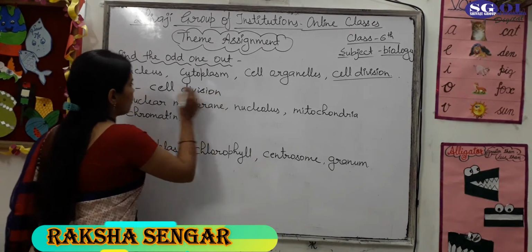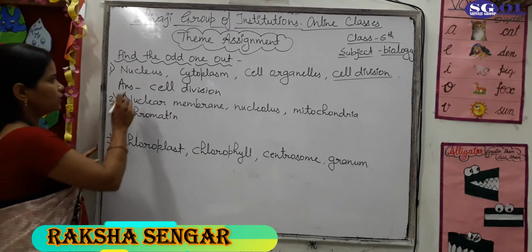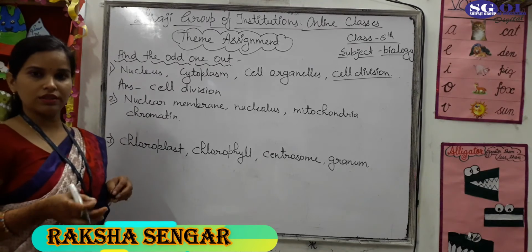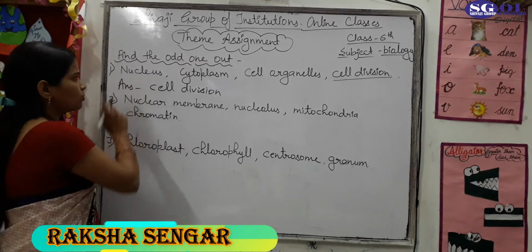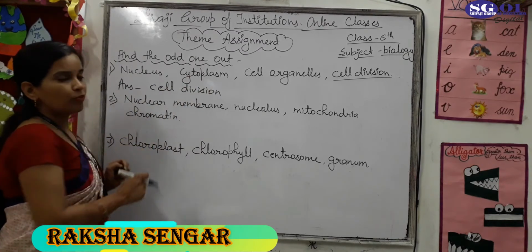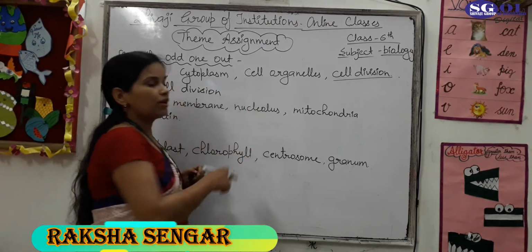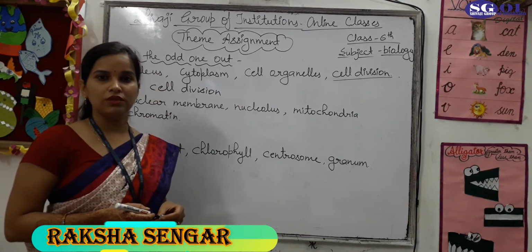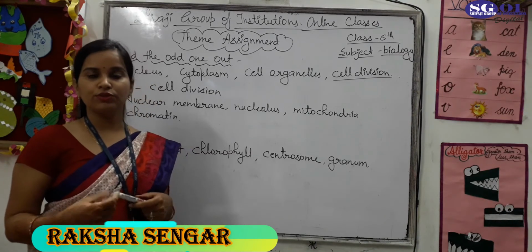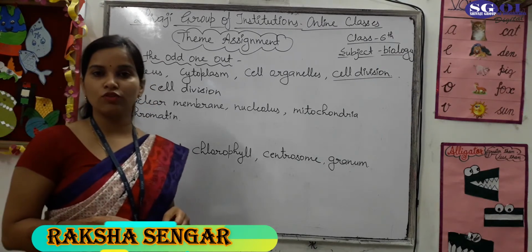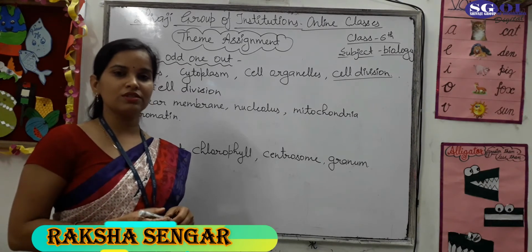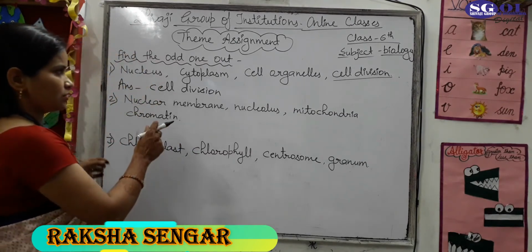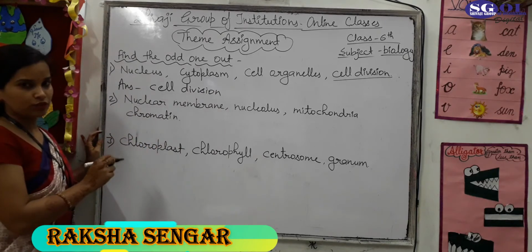Because all the 3 words, nucleus, cytoplasm and cell organelles, belong to the components of the cell. Nucleus is a component of the cell, cytoplasm is also a component of the cell, and cell organelle is ultimately also a component of the cell. But cell division is a process of dividing the cell from which 2 daughter cells are produced. Cell division is of 2 types, you know that, meiosis and mitosis. So it is a process by which a cell can grow and multiply, but all the 3 others are components of the cell.